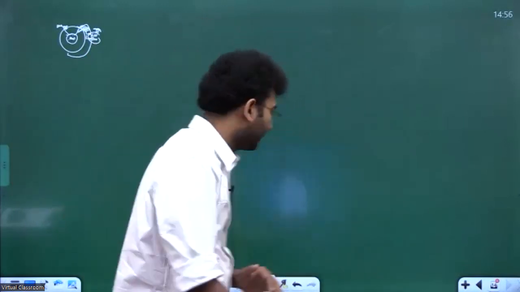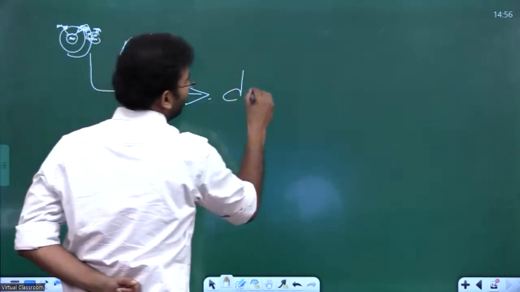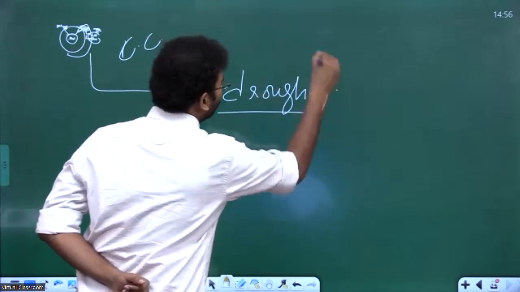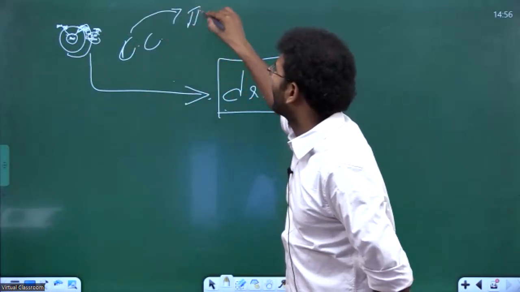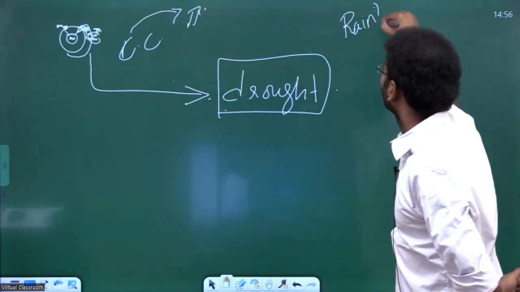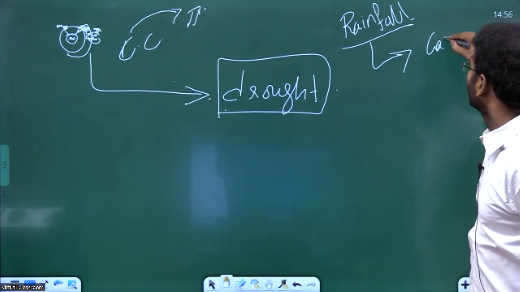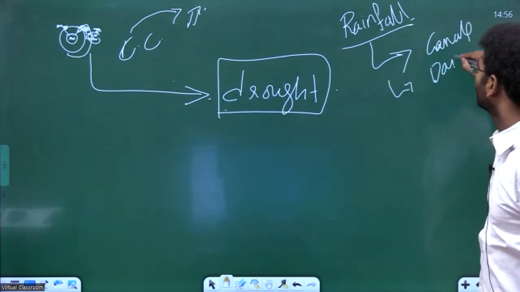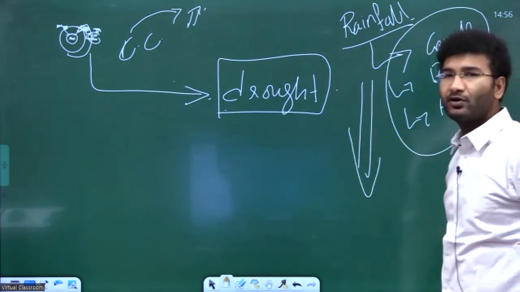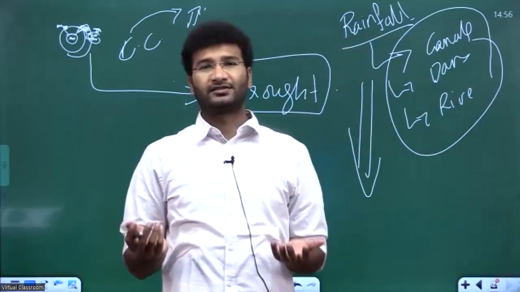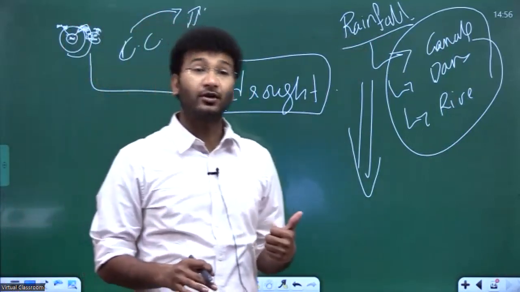Now let us try to understand the linkage between this climate change and droughts, the vulnerability to droughts. See, whenever there is an increase or change in the climate patterns, it will impact the rainfall, right? If there is any variation in rainfall, the water concentration in canals, dams, or rivers can drop, because of which the groundwater table cannot recharge, and this will lead to a drought-like situation. Now, this is one of the reasons, and the other reason is anthropogenic activities.